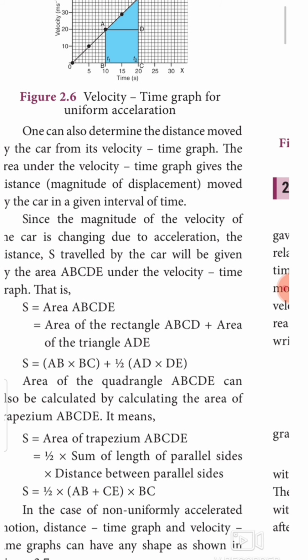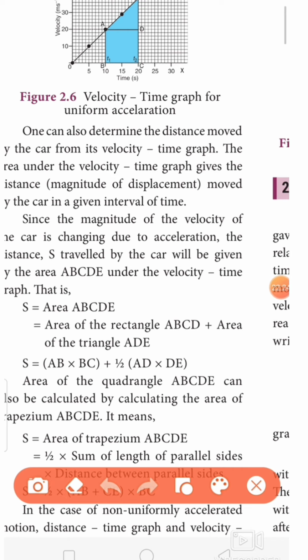So these are the parallel sides, AB and CE, and the distance between the parallel sides. So how can we find out the distance? This is the distance, that is BC. Okay, distance between the parallel sides, AD, otherwise here BC.